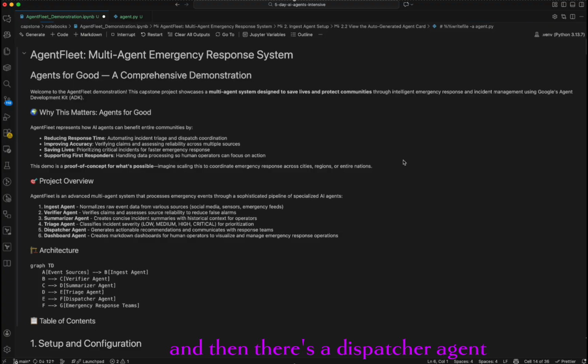And then there's a dispatcher agent that communicates recommendations and actionable steps. And for the last step, I have a dashboard agent to create a table and document all of the information for the event and the results of all of the agents in the table.